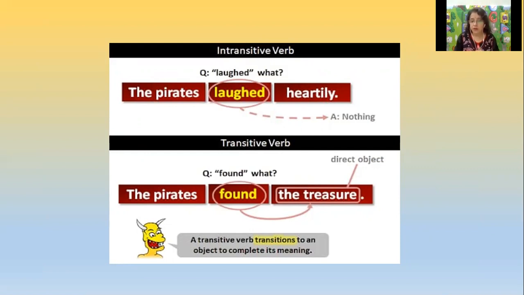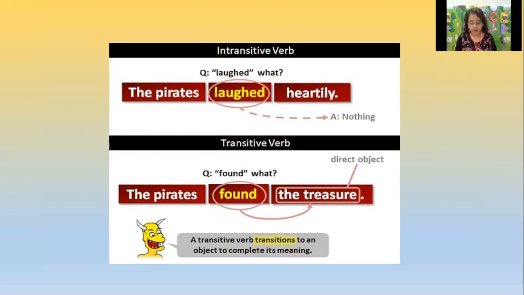But if you talk about the second sentence, the pirates found the treasure. What did the pirates find? Here the answer would be the treasure. So here we have a direct object. So a transitive verb transitions to an object to complete its meaning. But sometimes an intransitive verb makes complete sense.